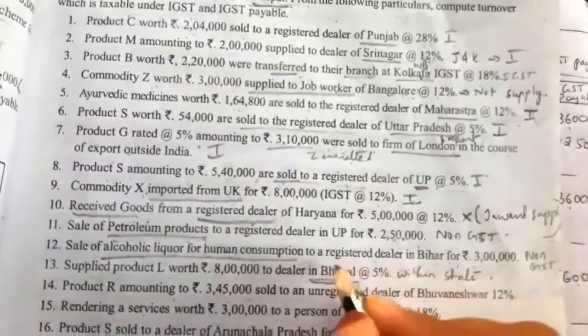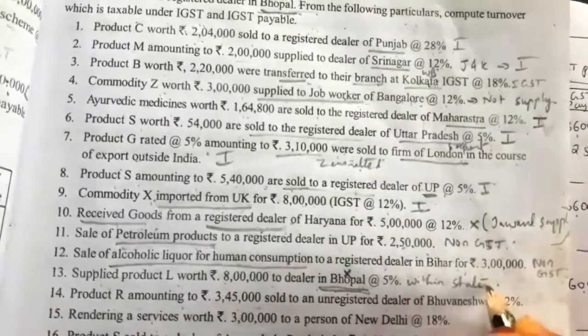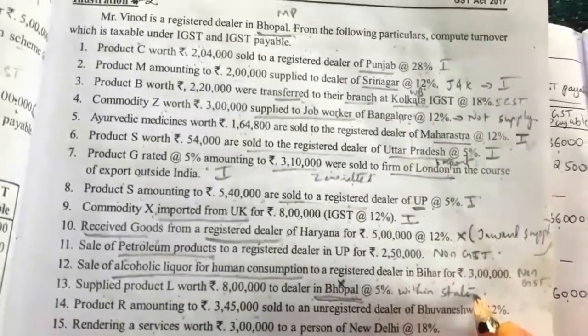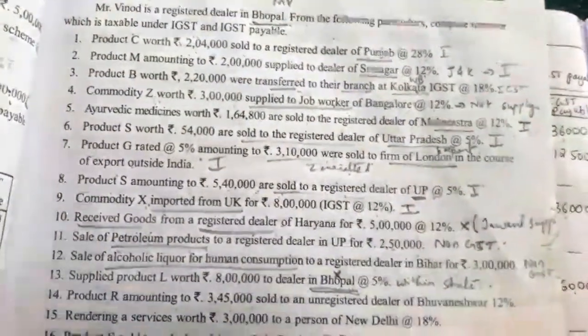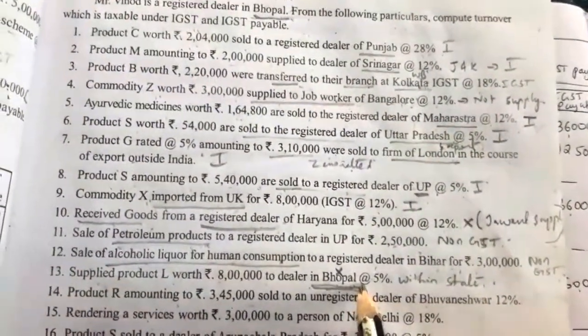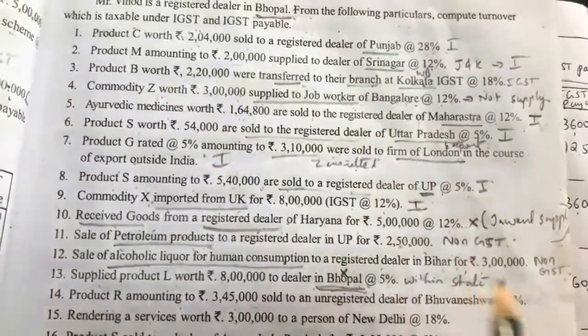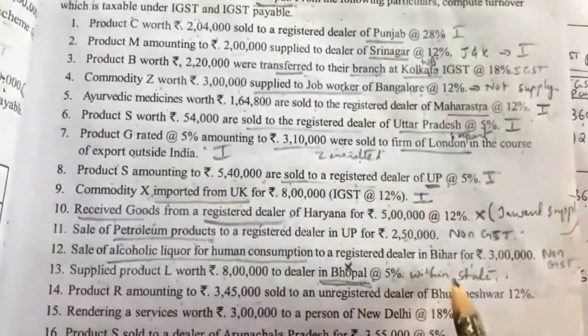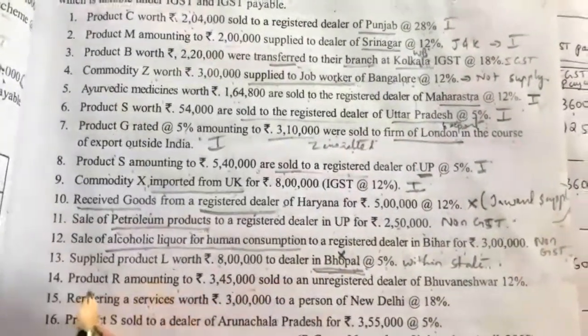So we should not take this transaction, because this transaction happens within the state. So it does not come under IGST. If they ask to calculate CGST and SGST, then we have to take it there. So here for IGST calculation this transaction is ignored. Or we have to take it, but we have to write that it is a within-state transaction.